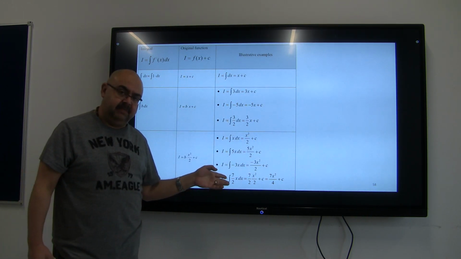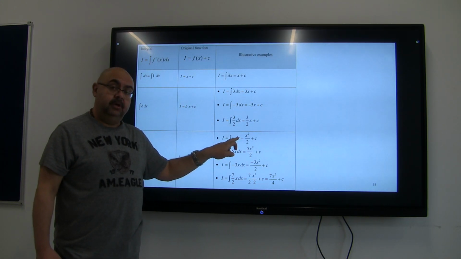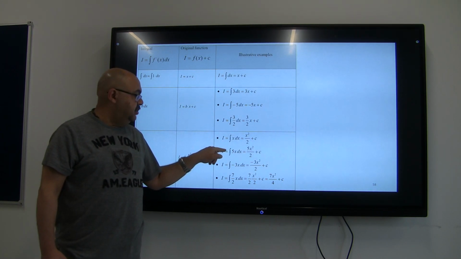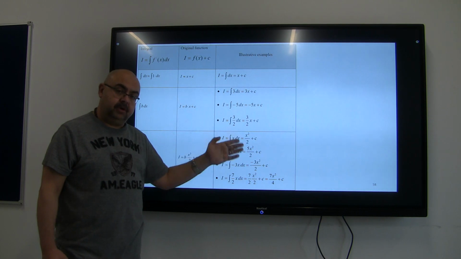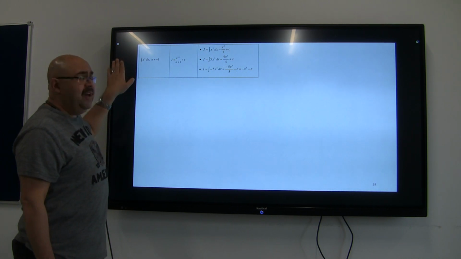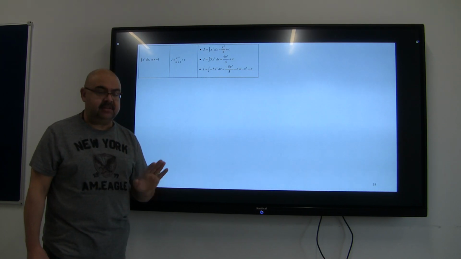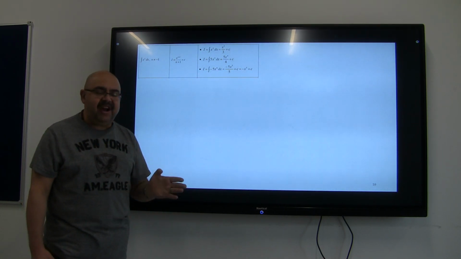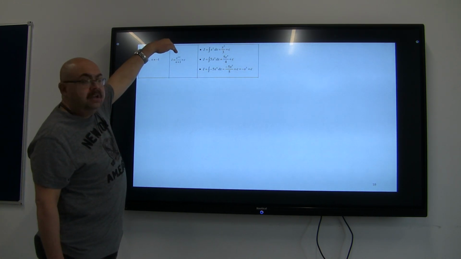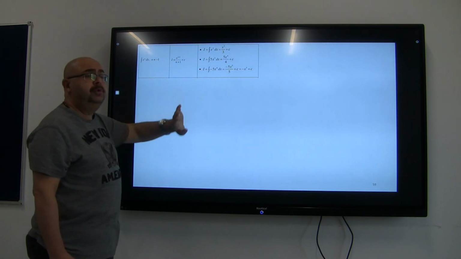You have a lot of illustrative examples here. If I have x, it's going to be simply x to the power of 2 divided by 2. Don't you forget the constant. If I have 5x, it's going to be simply 5 times x to the power of 2 divided by 2, plus a constant, and so on. The main rule for this part is, if I have x to the power of n, all the powers, whatever they are, integers, negative numbers, fractions, whatever, will follow this rule. You will add 1 to the existing power, then divide by the new power. Except if the power equals -1.